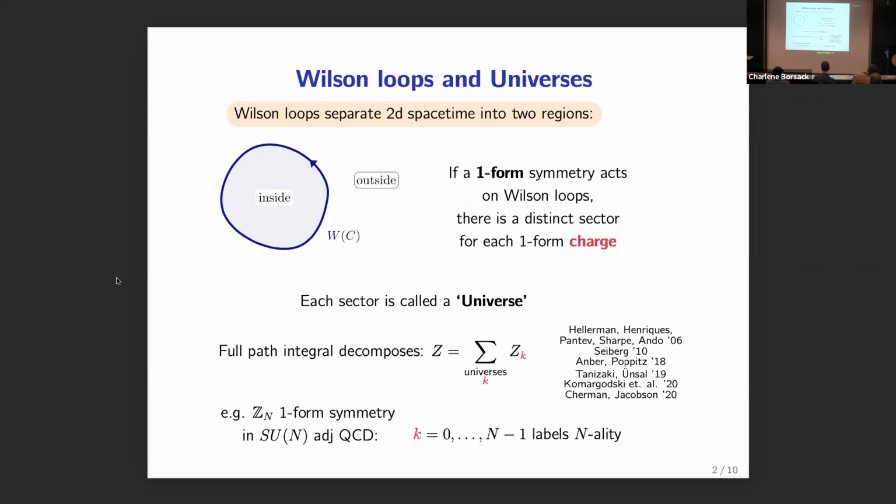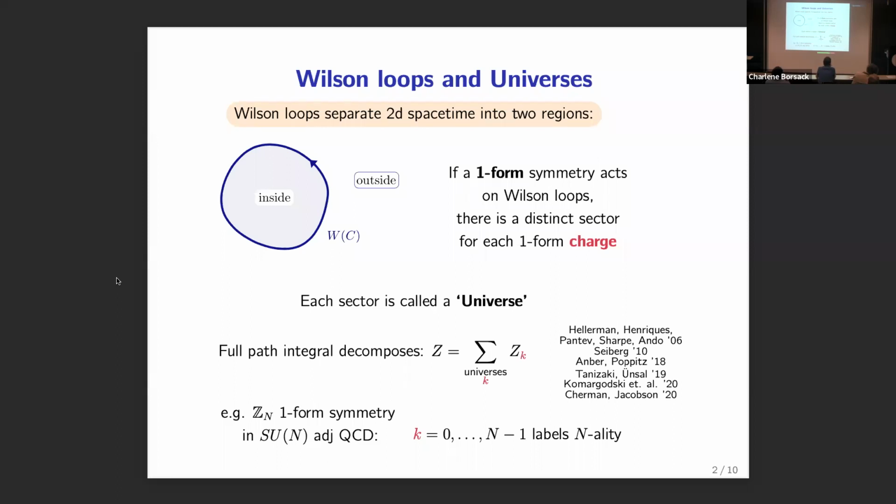We can think of these as the probe Wilson loops, not dynamical ones, the probes that we put into the theory, and that will separate these sectors like the inside and the outside of the Wilson loop. The important thing is because these domain walls have infinite tension, there's not going to be any mixing between these sectors, even in finite volume. So in particular, that tells us that the full path integral decomposes.